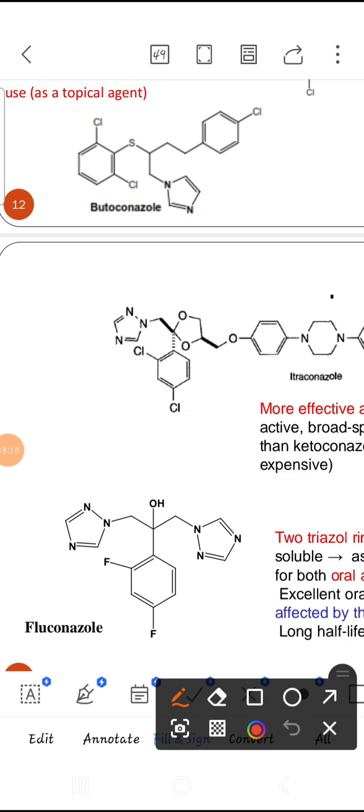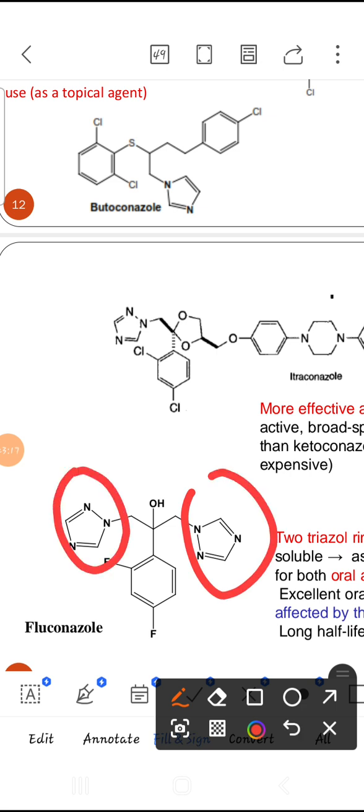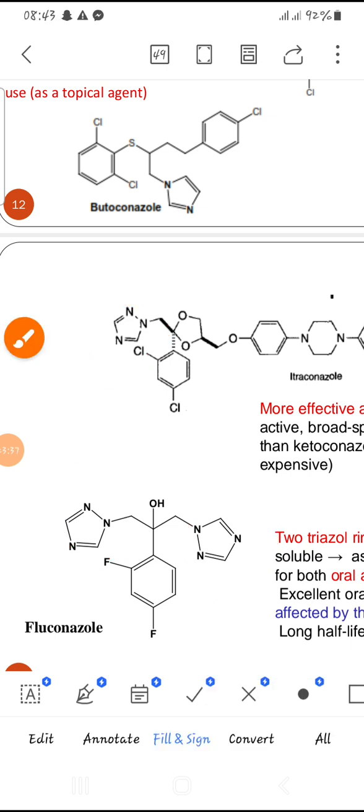The second reason is that fluconazole has 2 triazoles which are separated from the halogen containing aromatic ring by 2 carbons, but itraconazole has only one triazole ring in its structure. Because of these two reasons, fluconazole is more potent, or more active, than itraconazole.